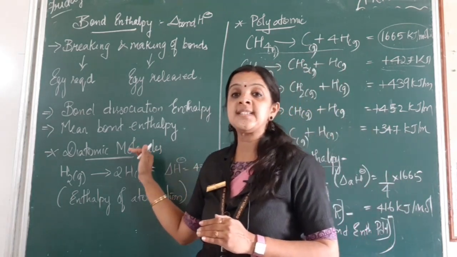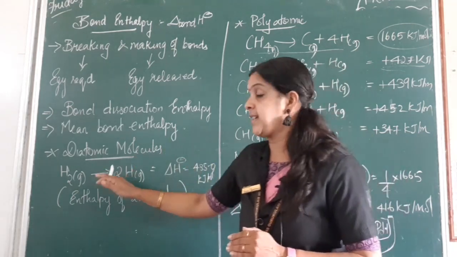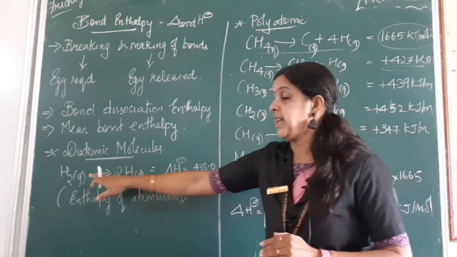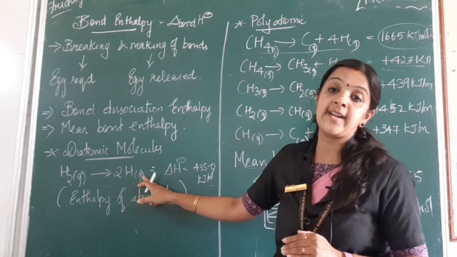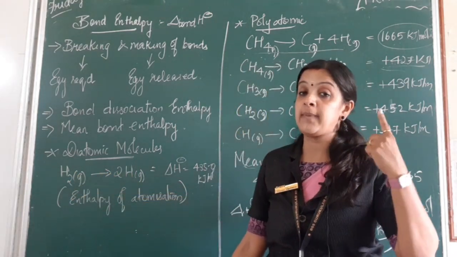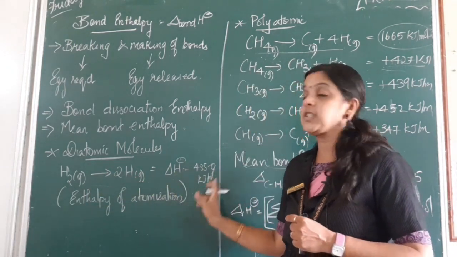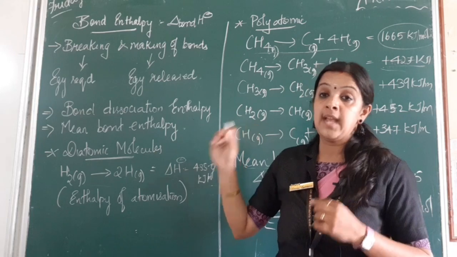So now let us consider a diatomic molecule. Any diatomic molecule, when it is going to split, it gives, like hydrogen splitting into 2 hydrogen atoms. When I say diatomic, 2 atoms make a molecule that is going to split into 2 hydrogen atoms with this much amount of energy being absorbed.